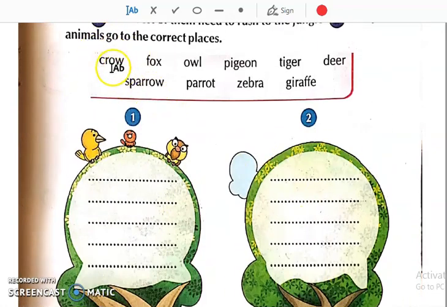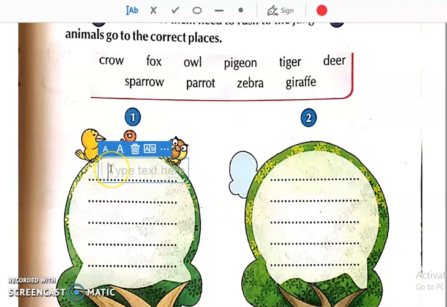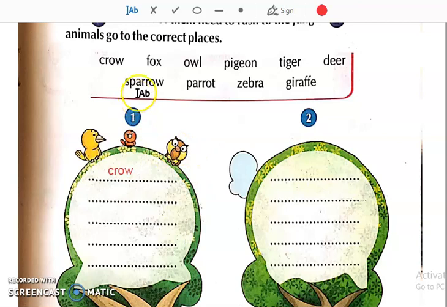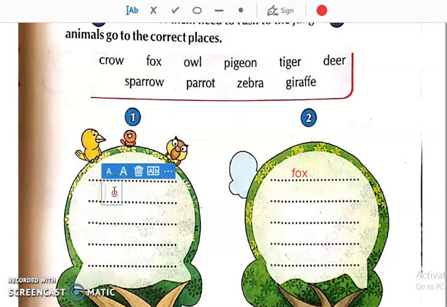Crow. Now crow is a bird, so that we will write in the first box. Then fox. Fox is an animal, so that we will write in the second box. Owl. Owl is also a bird, so that will be in the first tree, because that is for the birds. And then pigeon.